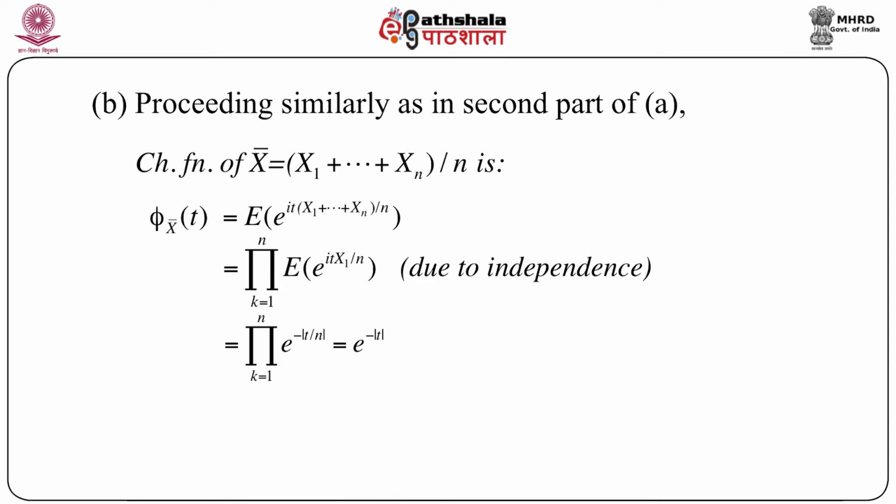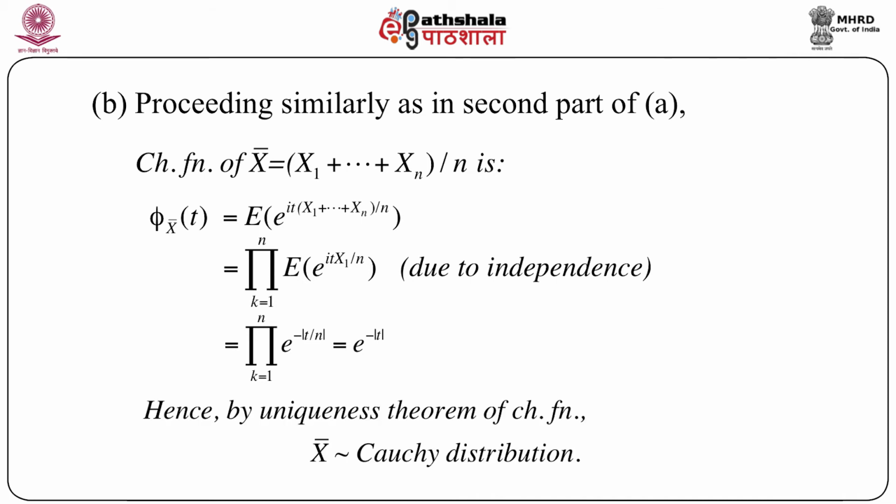So it is straight away clear that the characteristic function of x bar is nothing but the characteristic function of a standard Cauchy distribution. Hence by the uniqueness theorem of characteristic function we can immediately say that x bar has a Cauchy distribution, or rather a standard Cauchy distribution.